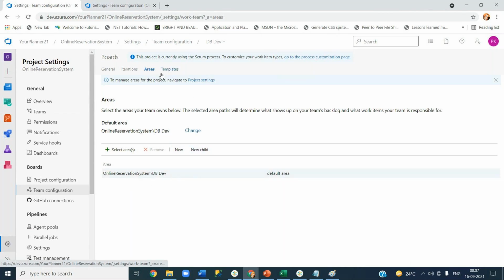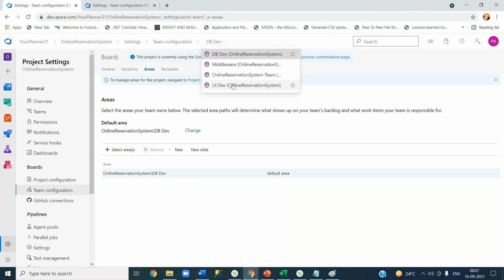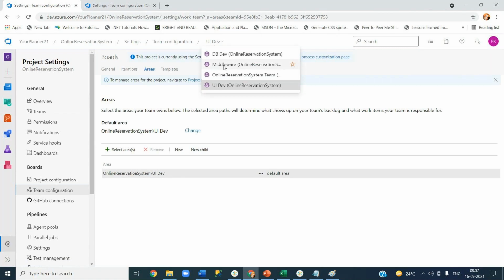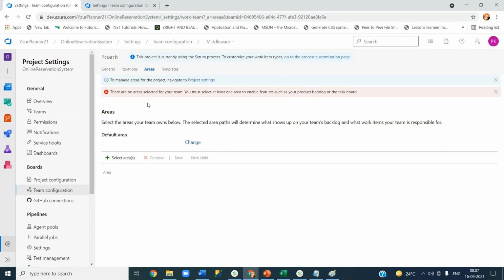If I change it to UI, it will not have an issue because your team is already associated with this UI dev area path. If I go to middleware, it is showing me there are no areas selected. Select at least one area path, that's what it is saying. Select area.